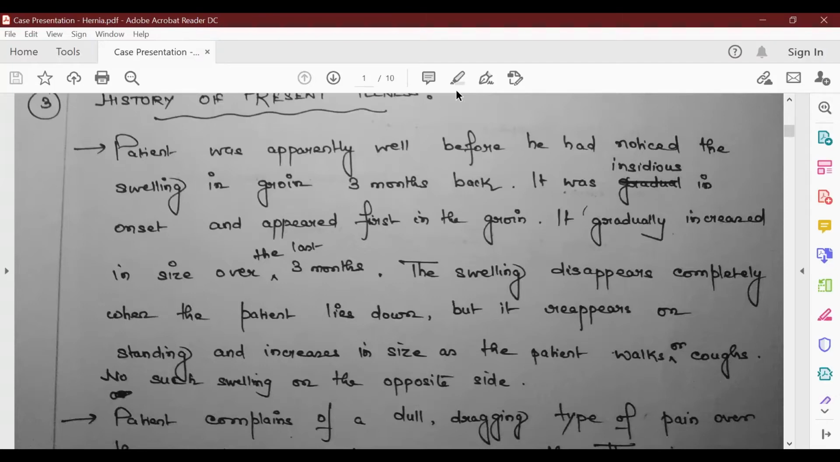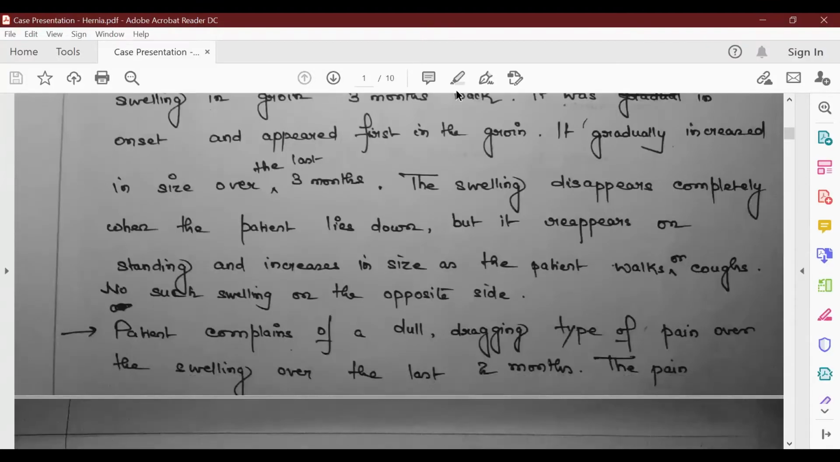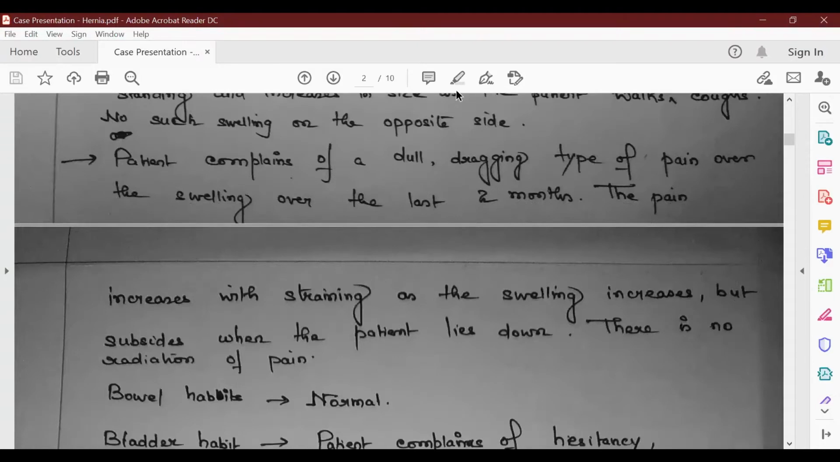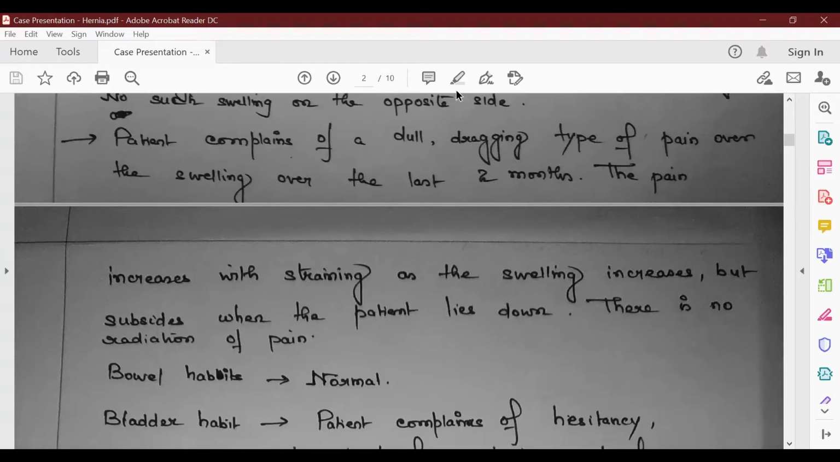Next, she has talked about the pain in the next point: the patient complains of a dull, dragging type of pain over the swelling for the last 2 months. The pain increases with straining as the swelling increases, but subsides when the patient lies down. There is no radiation of pain. So next we move on to past history.